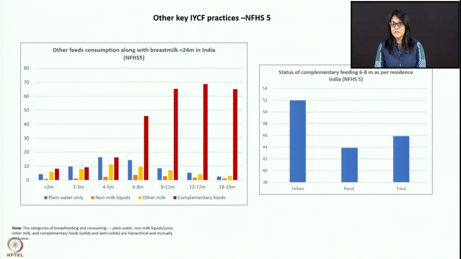Status of complementary feeding at 6 to 8 months as per residence. Around 52% of children in urban areas are getting complementary feeding by 6 to 8 months of age, and rural areas are much less.